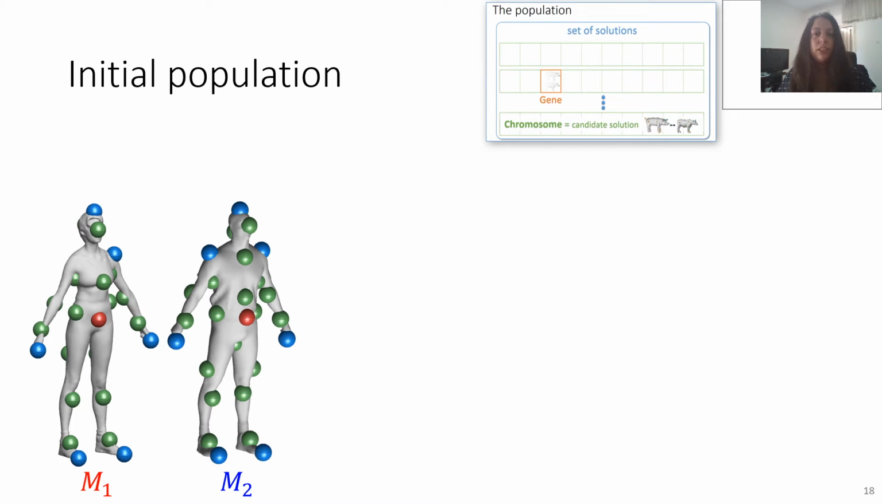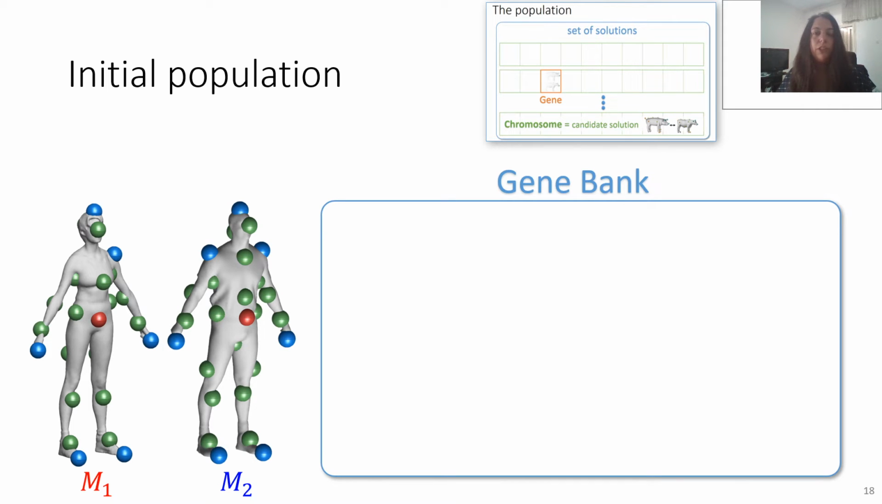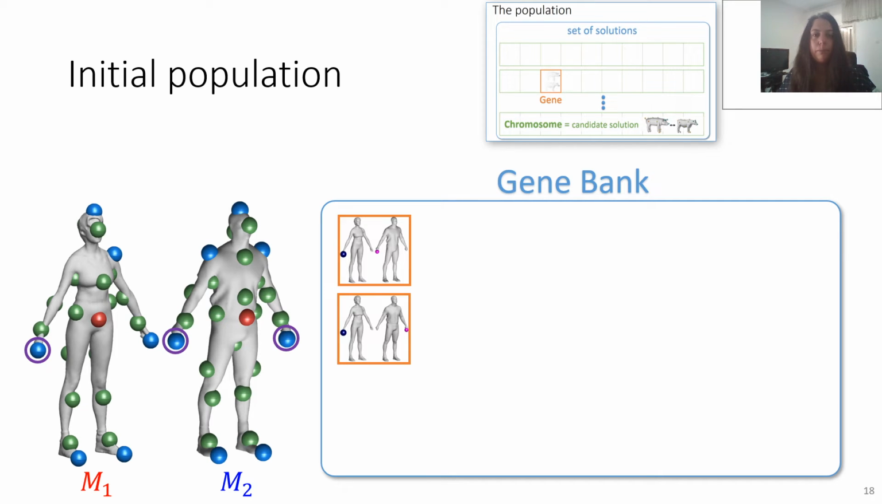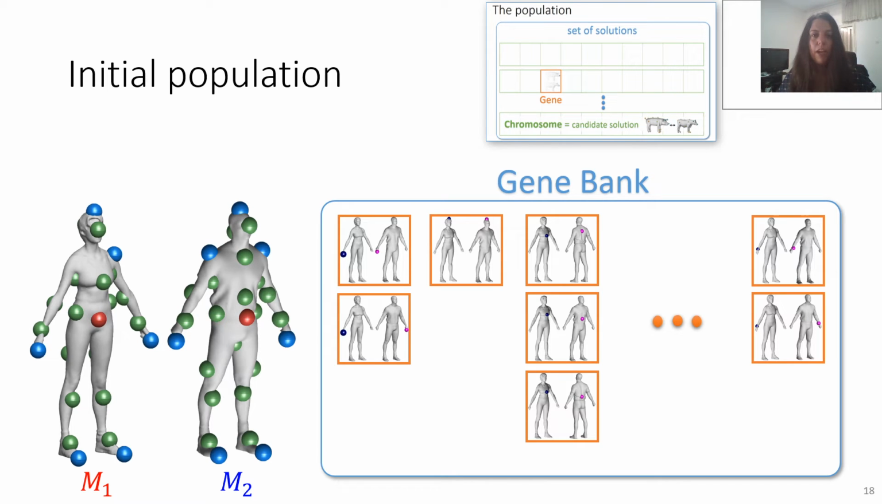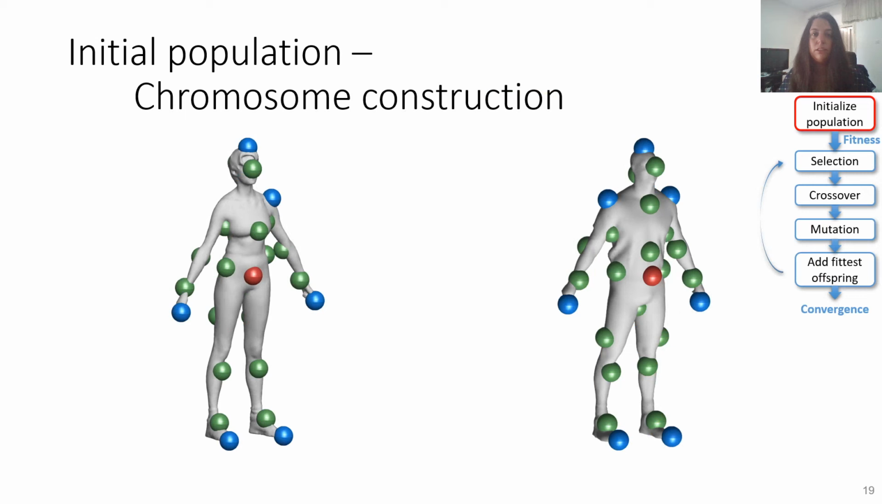For constructing the initial population of candidate solutions, we use a gene bank. For each landmark on M1, we find a set of landmarks on M2 that are a potential match and save them. We do it for all the landmarks on the first shape. The gene bank is built according to the landmark sources and the wave kernel signature. It is used for the initialization and the crossover, but does not restrict the algorithm, meaning we also get genes that don't appear in the gene bank.